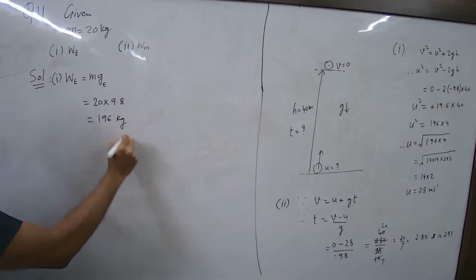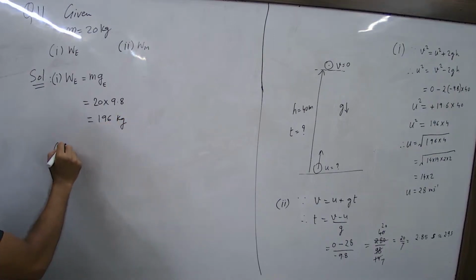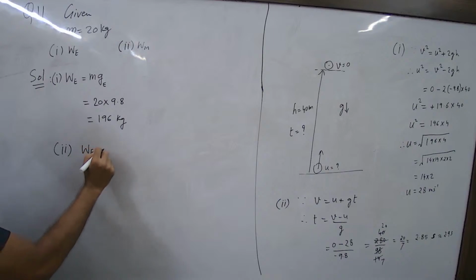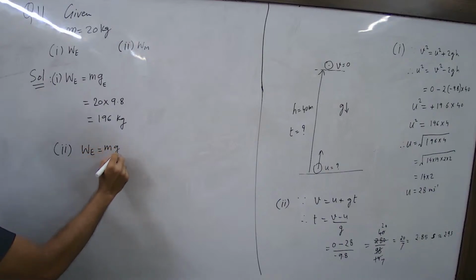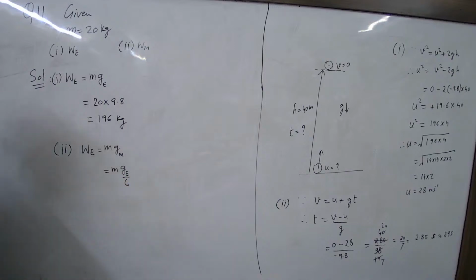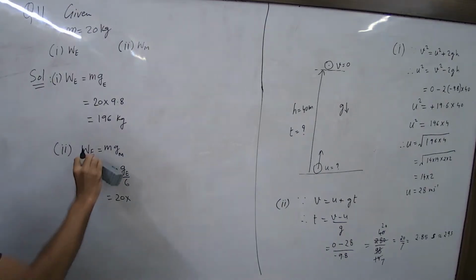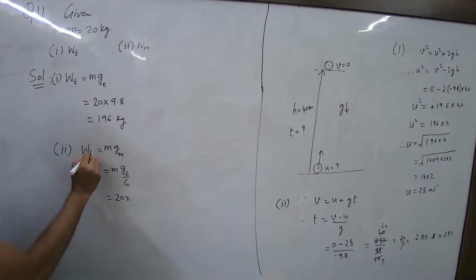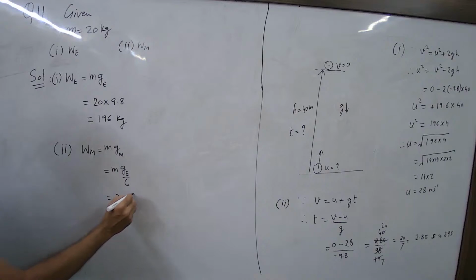196 kg, right? What about weight on moon? And acceleration due to gravity on moon, what is the relation? What did I tell you? 1/6, yes. This is g by 6. So what are you waiting for? You should have done it. Wm is g by 6, now this we know.